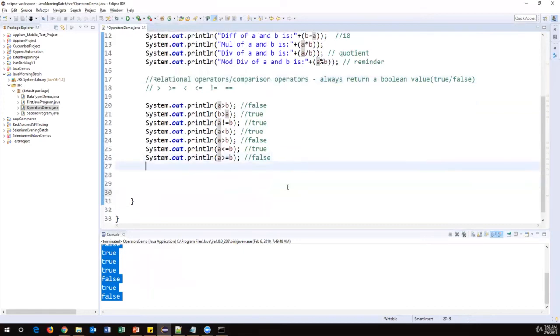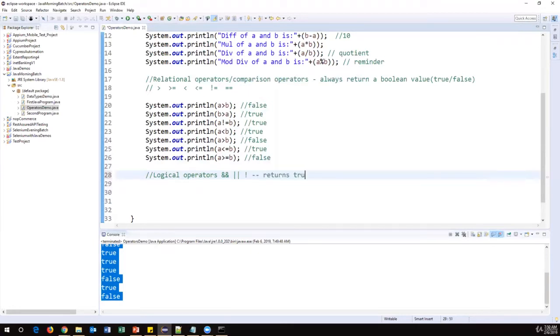And the next one we have is logical operators. So suppose if you have only two numbers, we can just go and compare with relational operators. But sometimes we need to verify multiple conditions. Then we have to go for logical operators. So and, or, not. These are the three logical operators we have in Java. These logical operators also always return either true or false. So let me just show you how to use these logical operators.